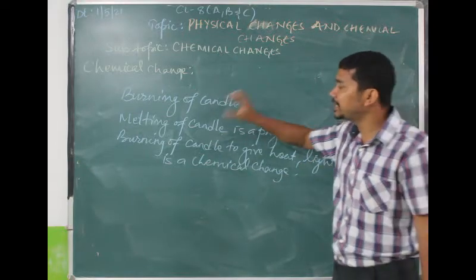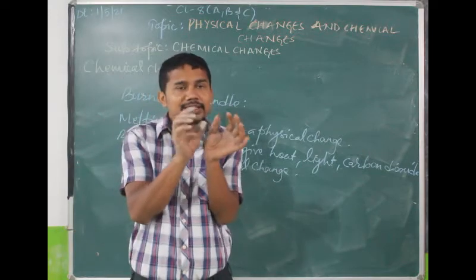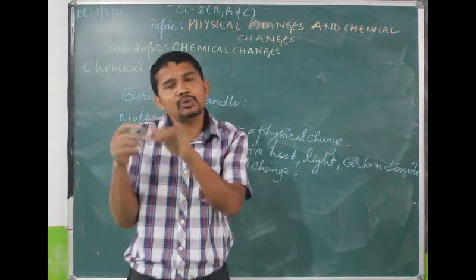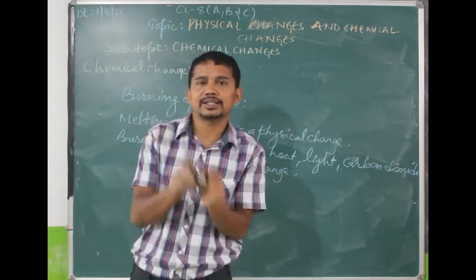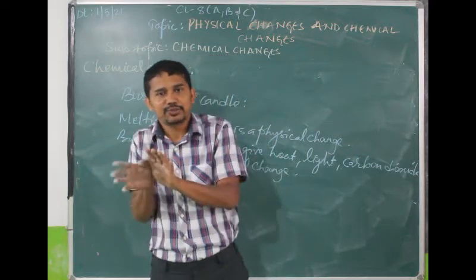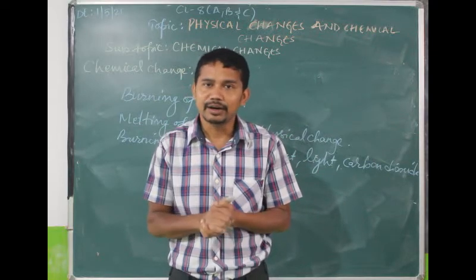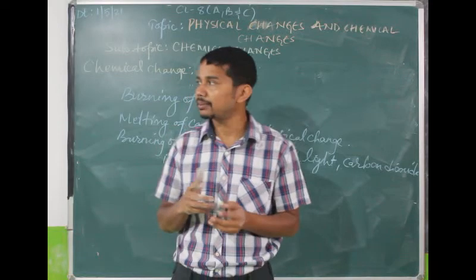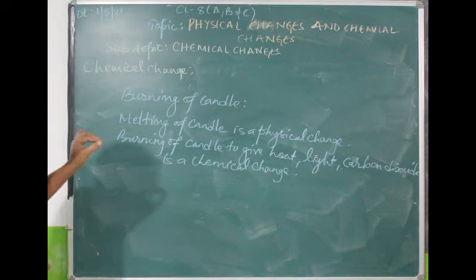So why is melting of candle a physical change? Because you can see the state is changing, solid is converting to liquid, and again on cooling the liquid is freezing to solid. So hence melting of candle is a physical change. So this is the example for both physical and chemical change taking place at the same time.